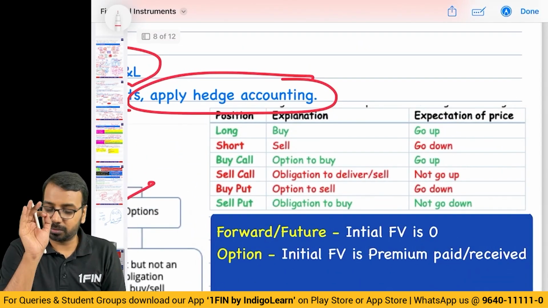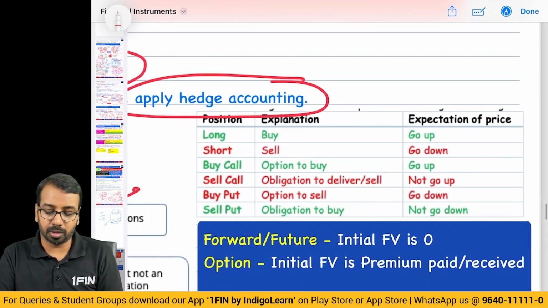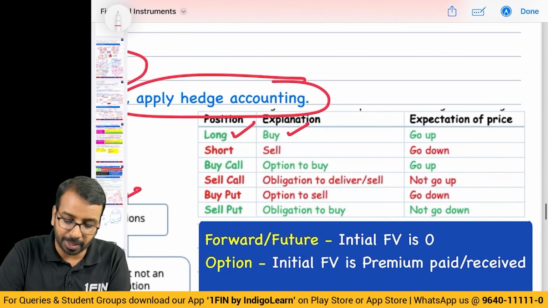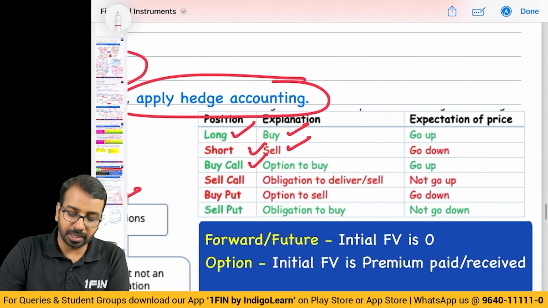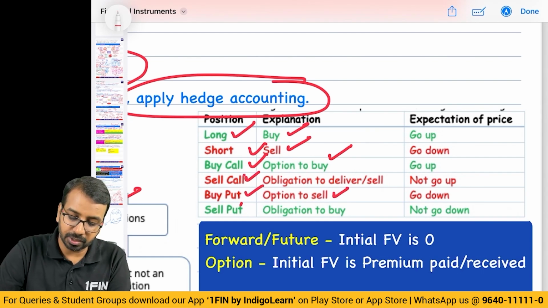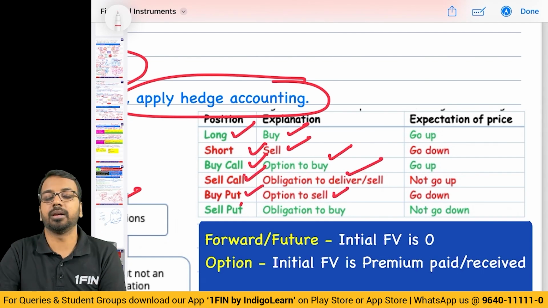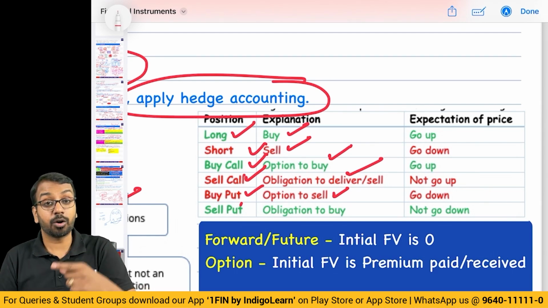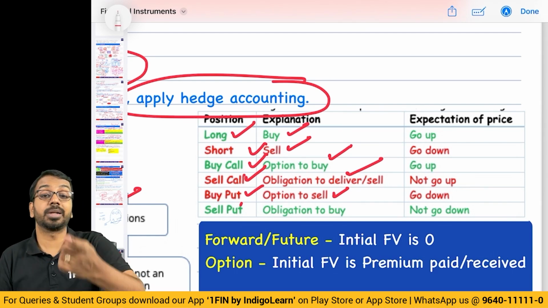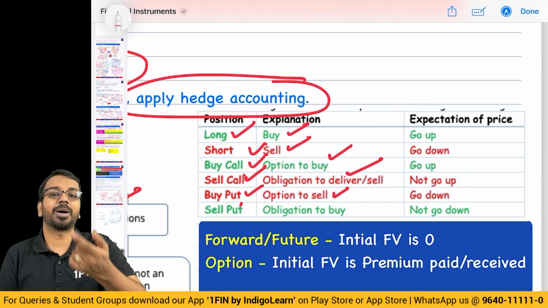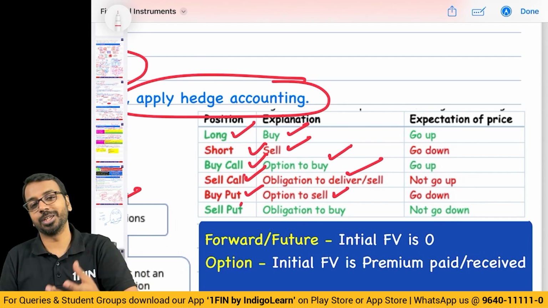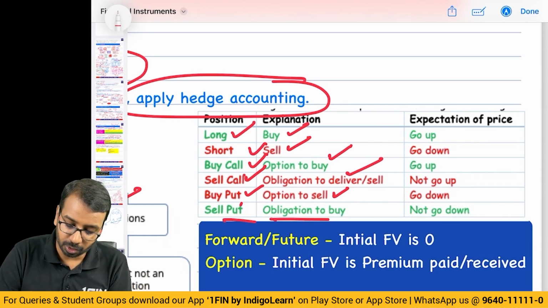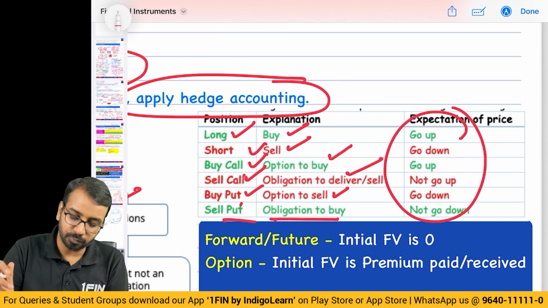And just a quick thing, a lot of students get confused. If it's a long position, we buy. If it's a short position, we are selling. If it's a buy call, there is an option to buy. If there is a buy put, there is an option to sell. If there is a sell call, there is an obligation to sell. So a lot of students get confused between sell call and buy put. Sell call means I have sold the call. The other party has purchased the call. The other party has an option to buy. I have an obligation to sell. Sell put is an obligation to buy, and this is the expectation of pricing.